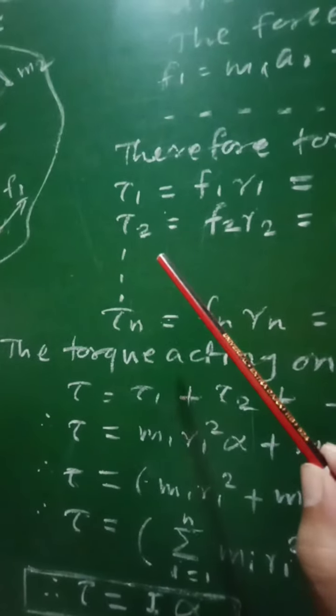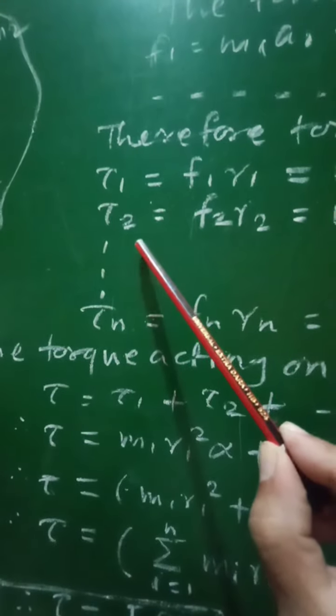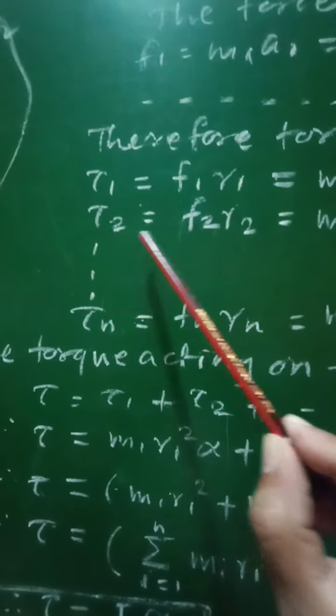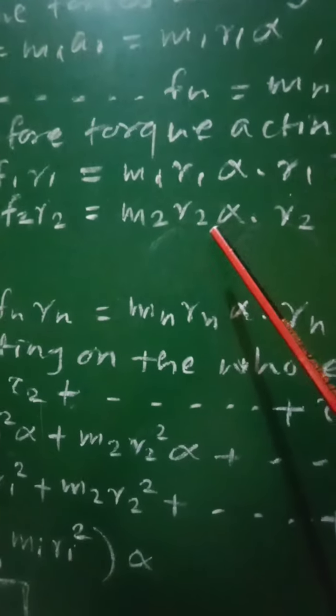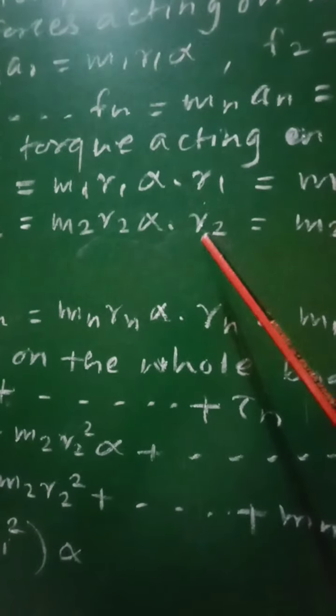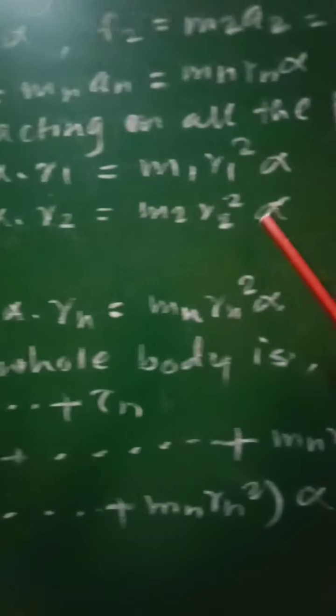The force acting on the second particle is F2, and therefore the torque acting on that particle is equal to F2 r2, that is equal to m2 r2 alpha into r2, that is equal to m2 r2 square alpha.